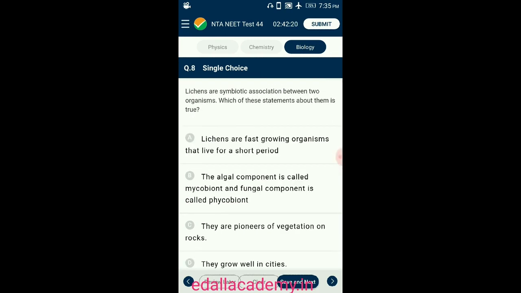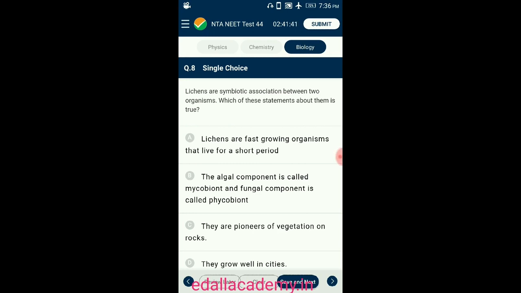Question number 8. Lichens are symbiotic association between two organisms. Which of these statements about them is true? Lichens are symbiotic associations between algae and fungi. The autotrophic algal component is called phycobiont and the heterotrophic fungal component is called mycobiont. Algae prepare food material for fungi and fungi provide shelter and absorb mineral nutrients and water for its partner.